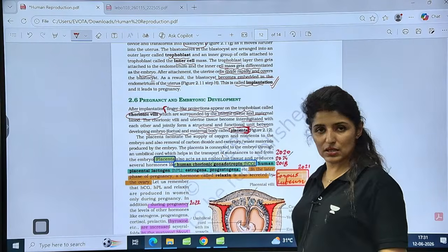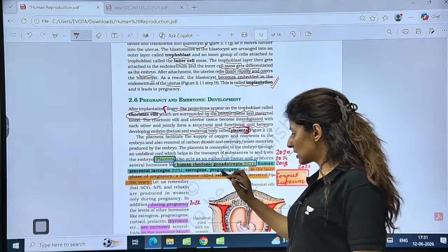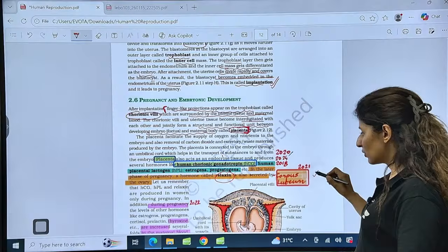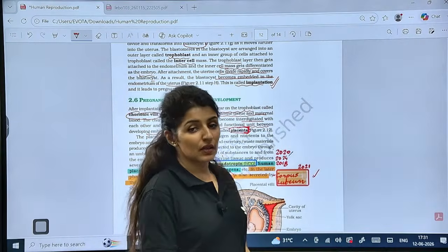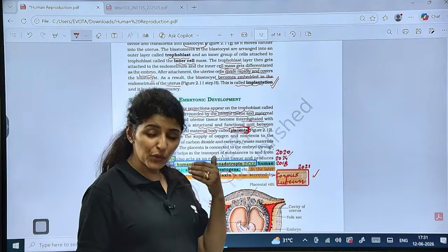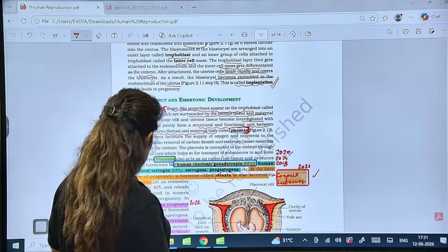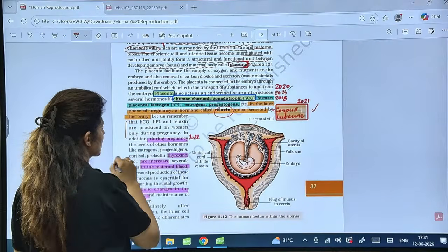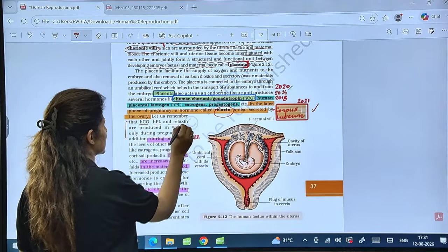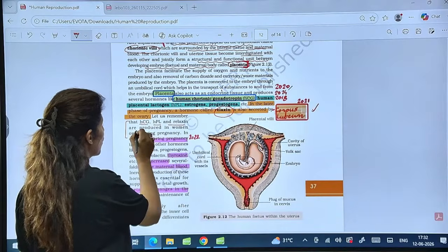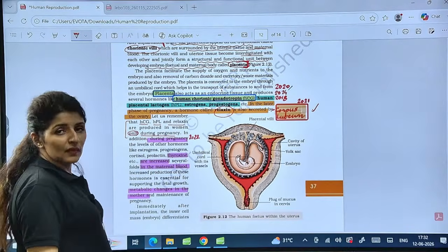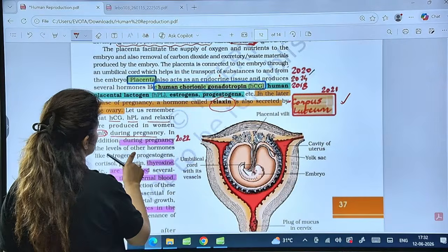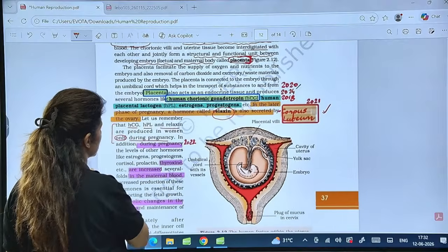These are the questions asked. And towards the end of pregnancy, there is another hormone called relaxin, also secreted by the ovary. But which part of the ovary? The corpus luteum secretes it. Is that clear? So the corpus luteum is maintained during the entire pregnancy. So during pregnancy, there are other hormones also. See, this was a question. This was a question also. HCG, HPL, relaxin: these are the hormones which will be produced only during pregnancy, not otherwise. This was asked in 2022. See here.